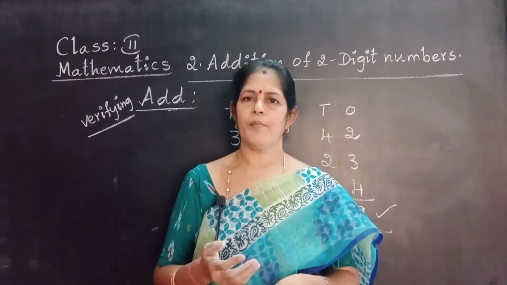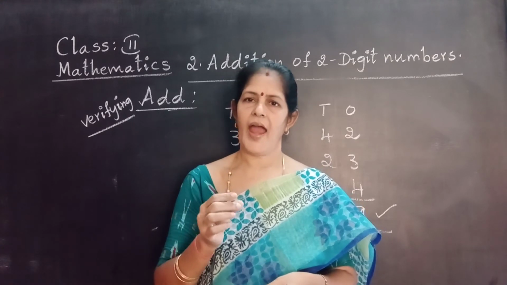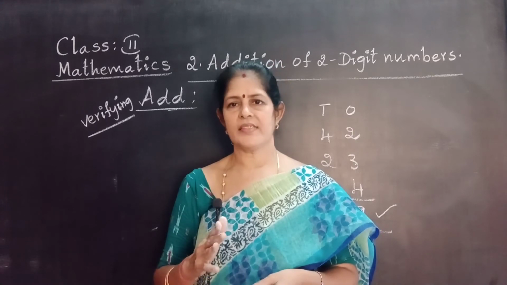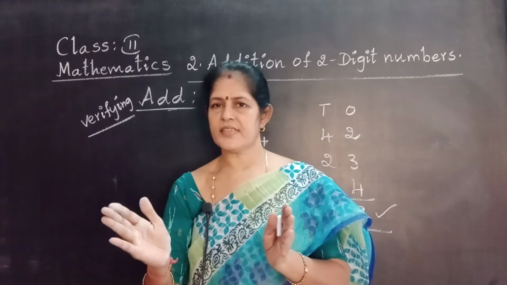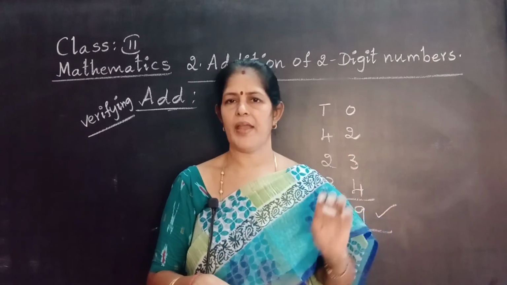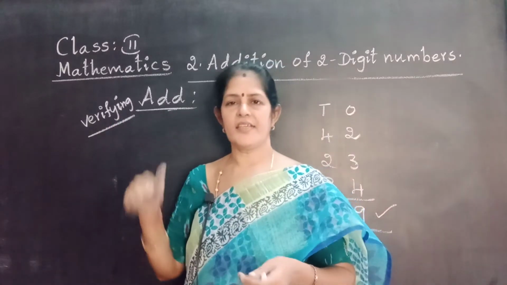With regrouping means we get a 2 digit number after adding the ones. We get a 2 digit number in the ones place. Then write aside and split the number. Split means ones number stays in the ones place, tens number carries forward to the tens place. That is the next one, verifying addition.